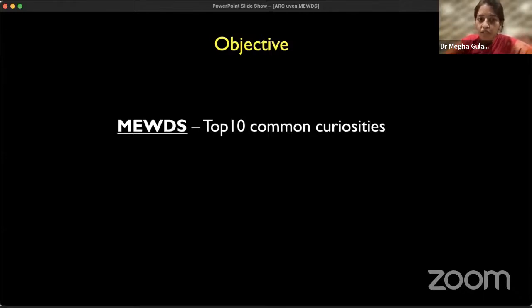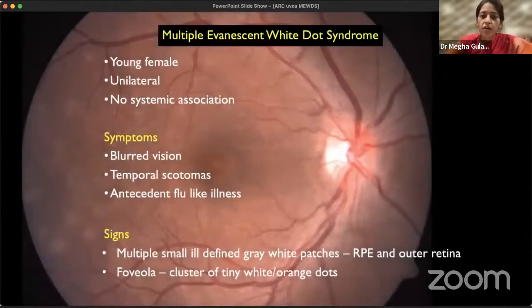So how can we differentiate between these two important entities? It is by pattern recognition, imaging, and the depth of inflammation. With these three, we can differentiate clinically as well as with the help of imaging. Now MEWDS, just to start on an introductory note, is also called the common cold of the retina.